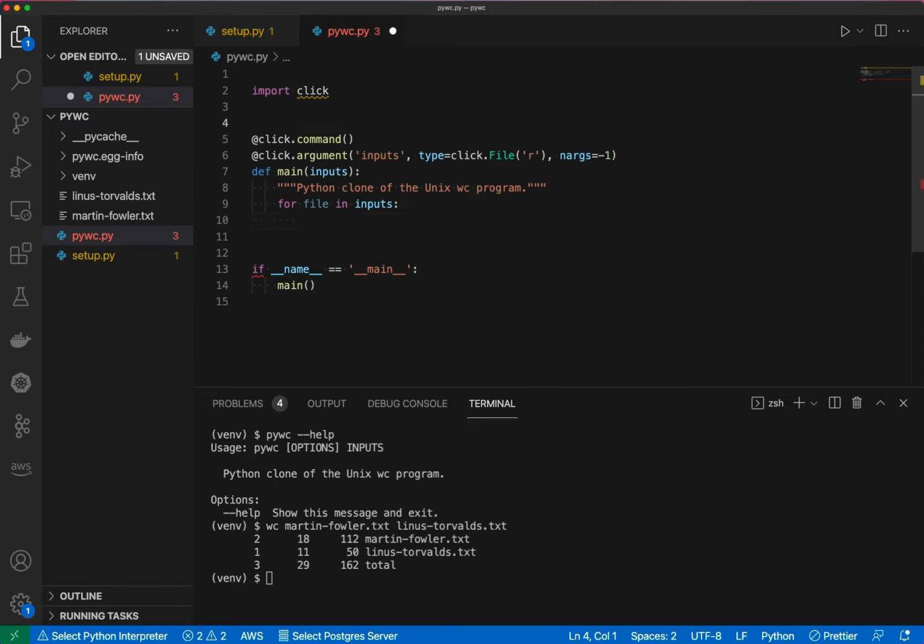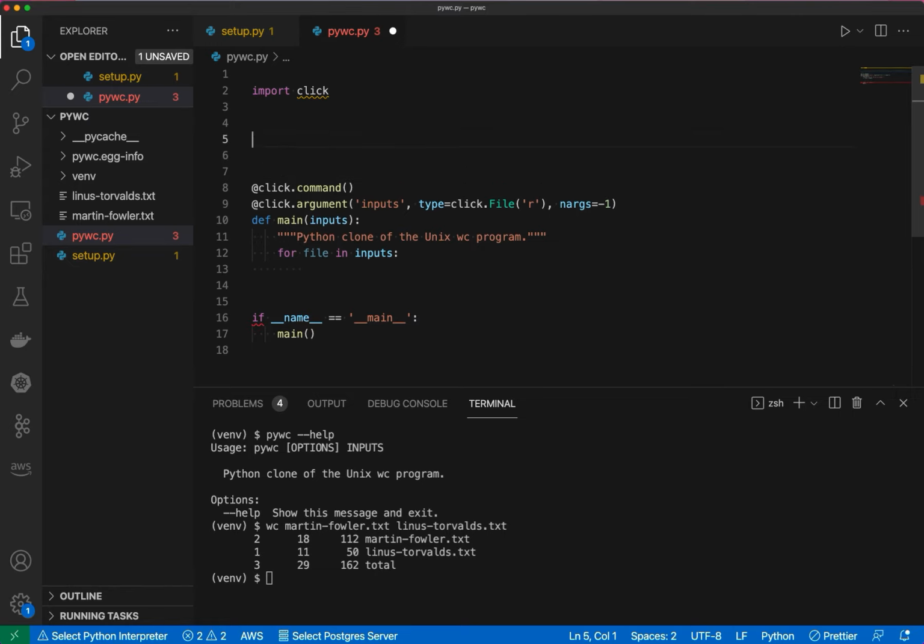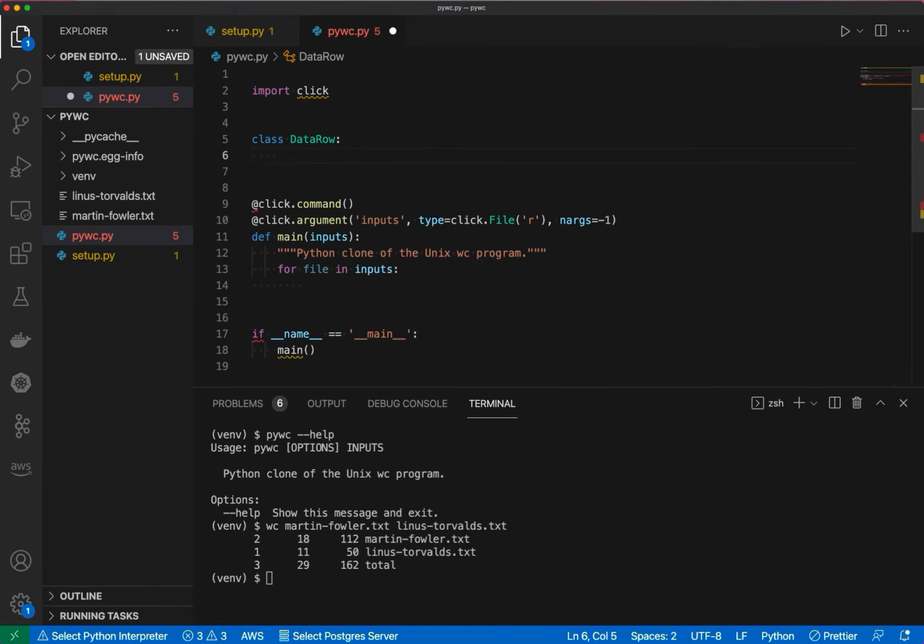Now we know we're going to count things, so maybe that sounds like a good use of a custom Python class. So let's create a custom Python class called DataRow. And DataRow is going to have an initializer, so an initialization constructor, and it's going to take name. Because down here we see in the output of the wc command the counts followed by the name of the input file, except for the very last row, which the name is total.